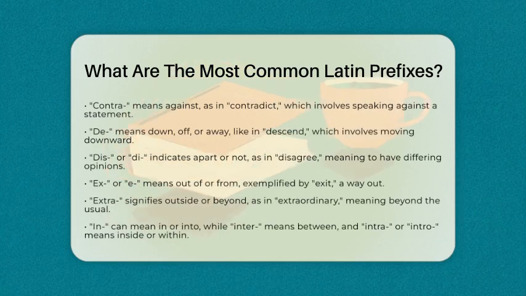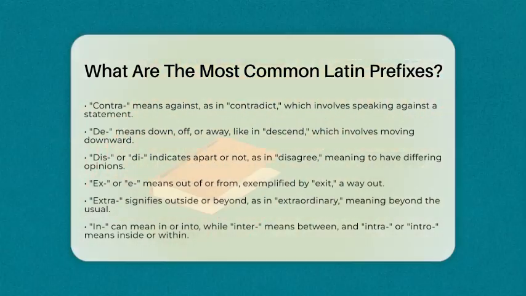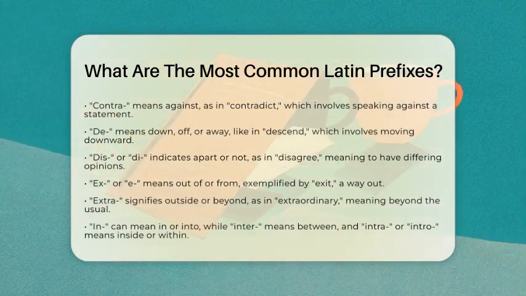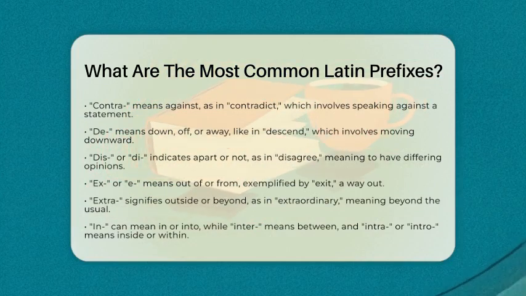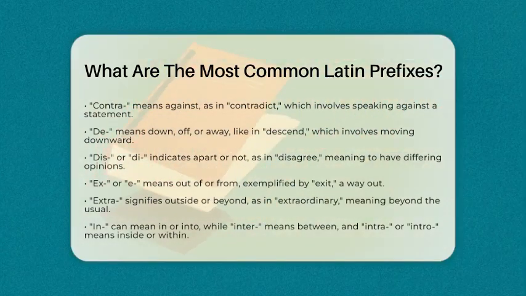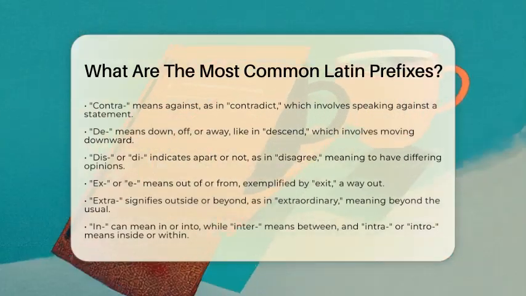The prefix contra means against. For example, contradict means to speak against or deny something. If someone contradicts a fact, they are saying it's not true. The prefix de means down, off, or away. Descend means to move downward. When hikers descend a mountain, they are going down.